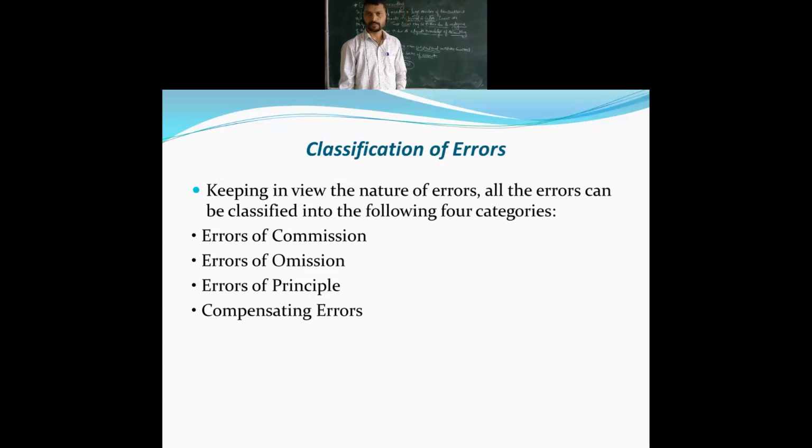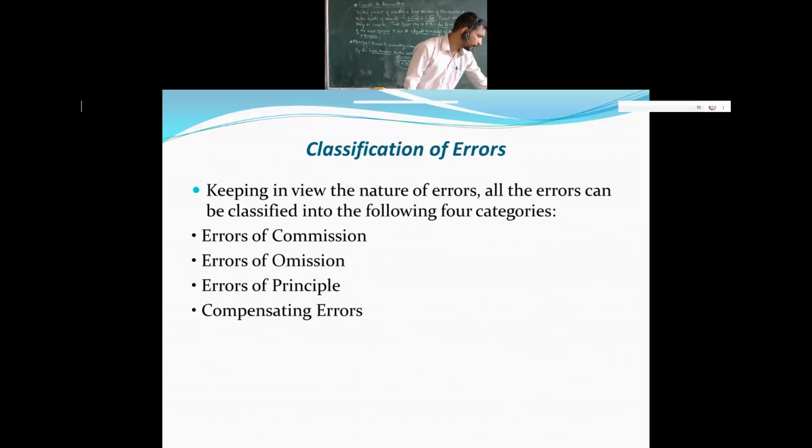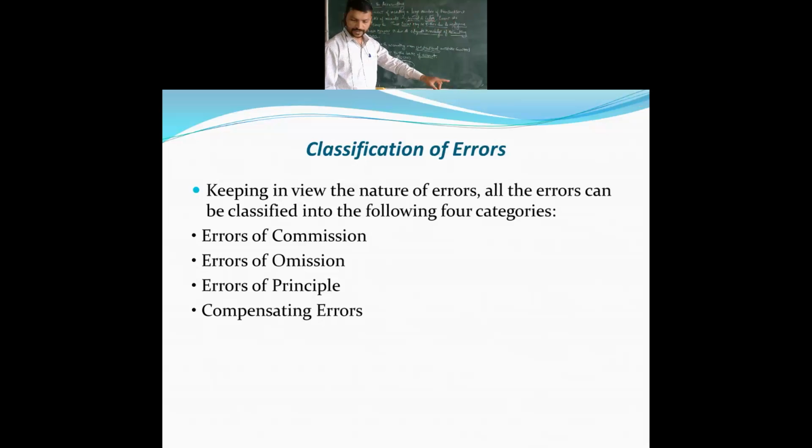The main heading is clerical errors. Few of these are clerical errors: errors of commission, errors of omission, and compensating errors. These three are clerical errors. And one more, errors of principle, is different. That comes on the basis of nature of errors. Error of principle is by nature of errors, and the remaining three are clerical errors.